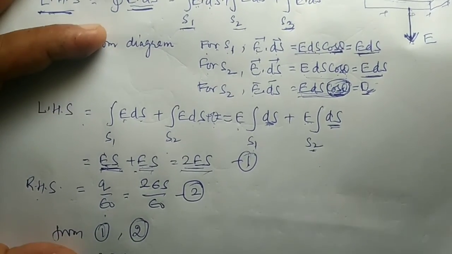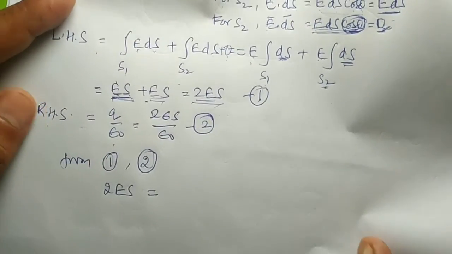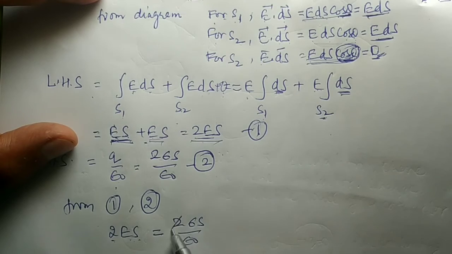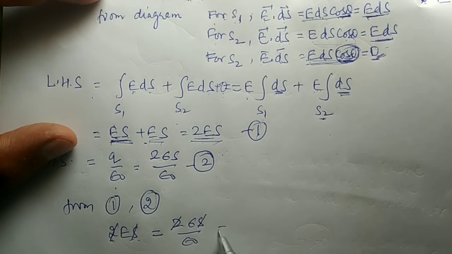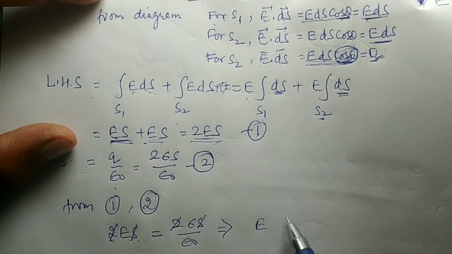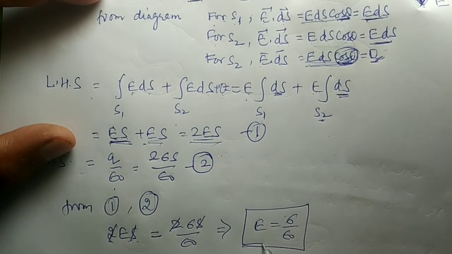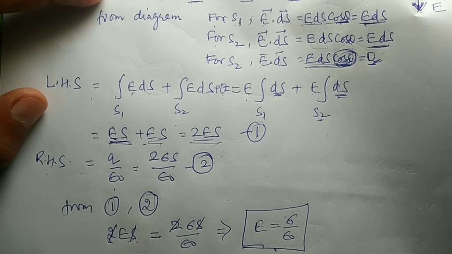From 1 and 2, we get 2ES is equal to 2 sigma S divided by epsilon naught. 2 cancels out, S cancels out. So what we get? Electric field is equal to sigma by epsilon naught. So this is your electric field due to the conducting sheet.